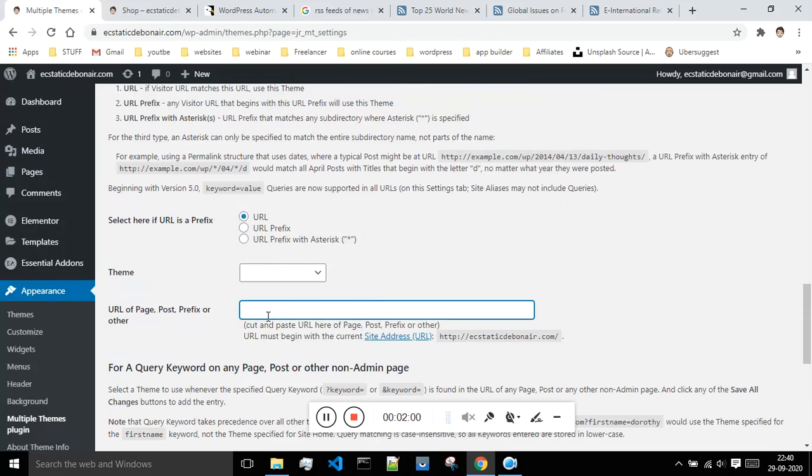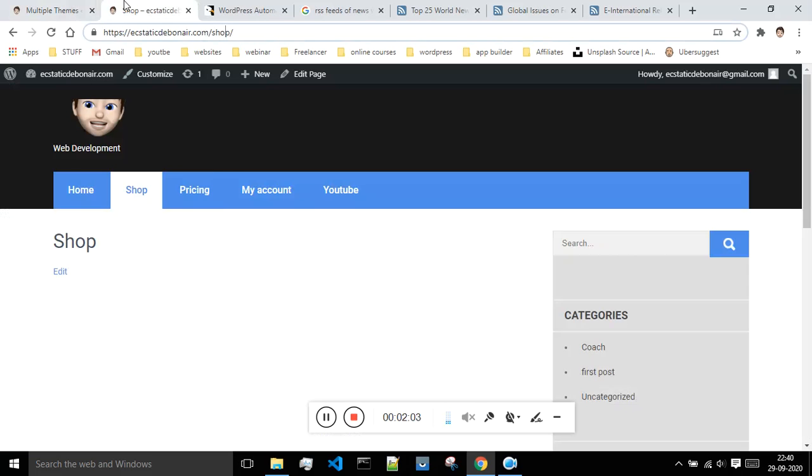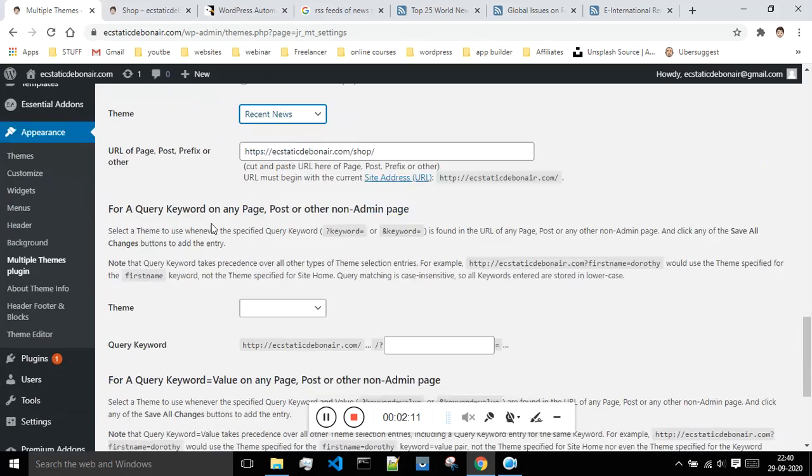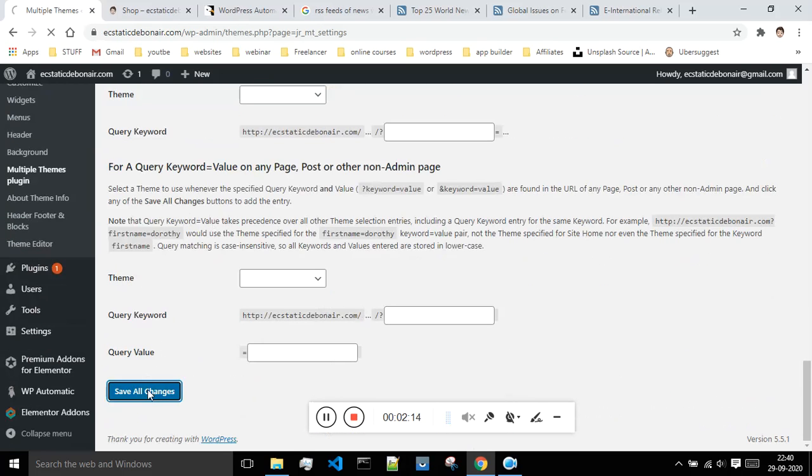You have to paste that URL over here, and for this shop, whichever theme you want, you can just select that. I will go with the news theme, which is installed by me, I will make use of that. I will just save.